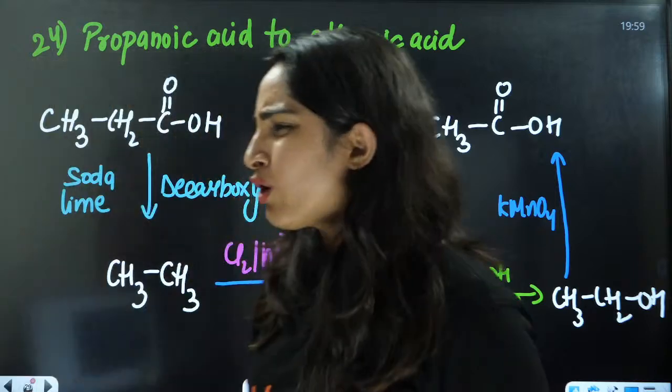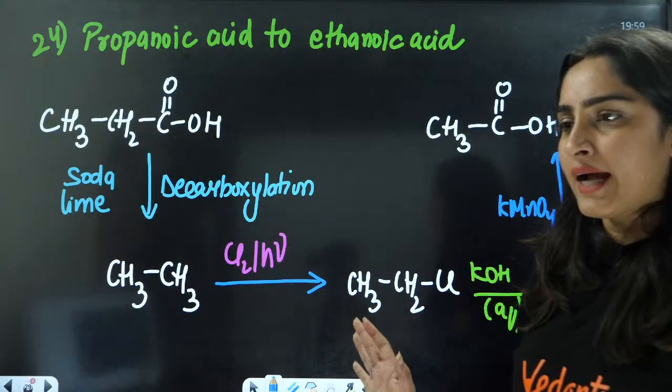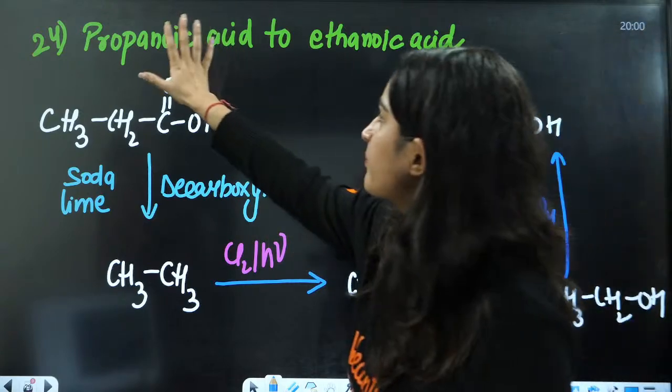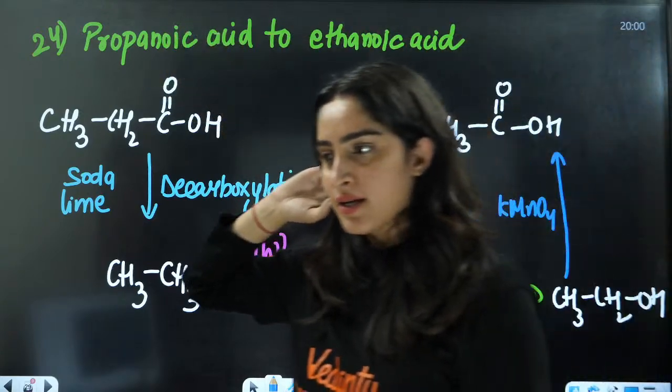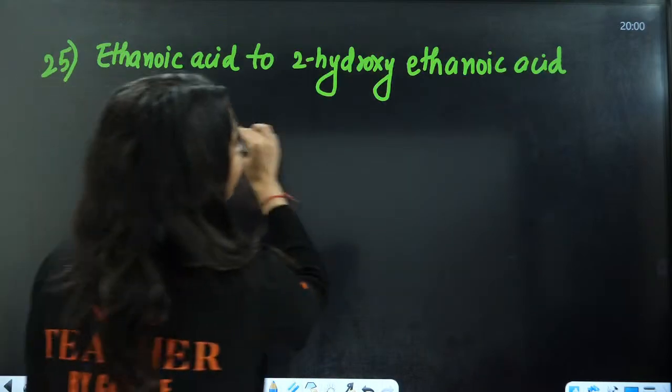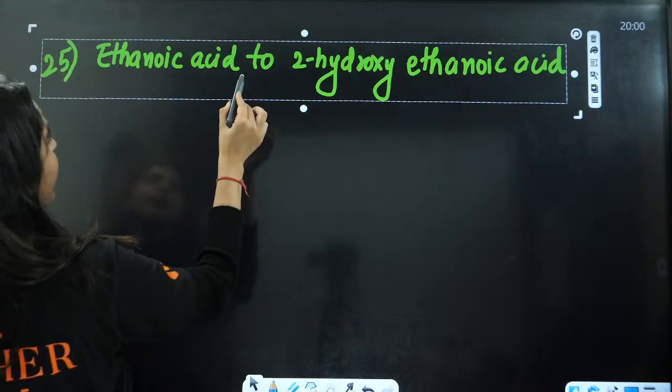You can also apply Br2 and NaOH, that formula. There are so many ways of converting propanoic acid to ethanoic acid. Now, next is ethanoic acid to 2-hydroxyethanoic acid.